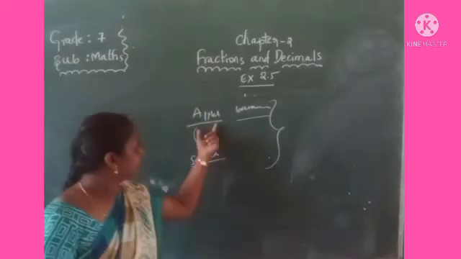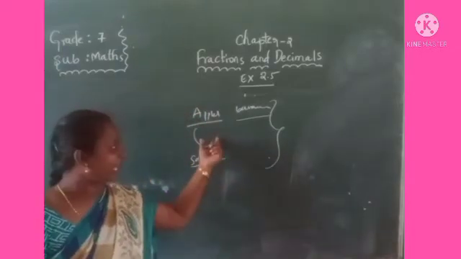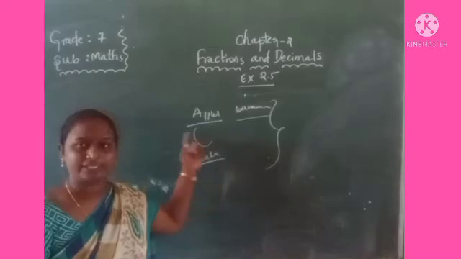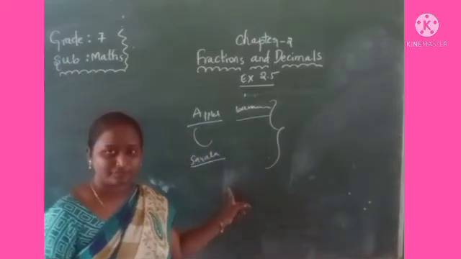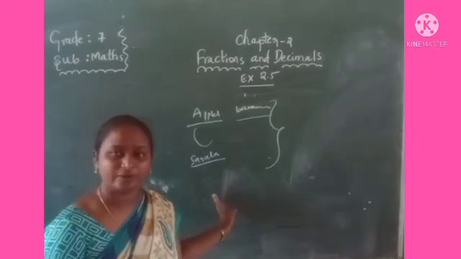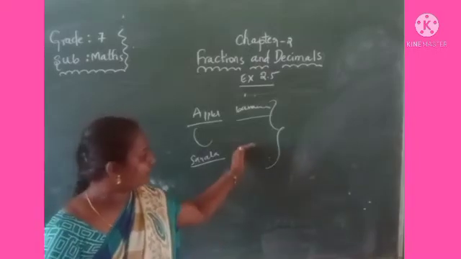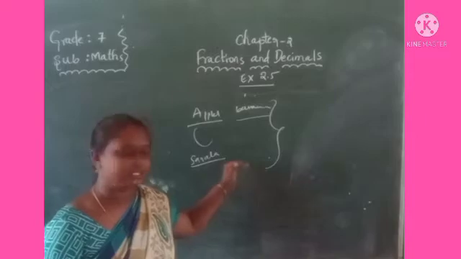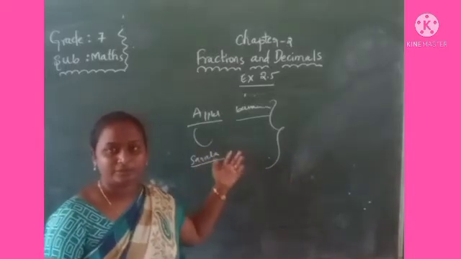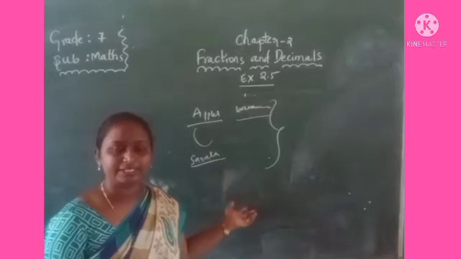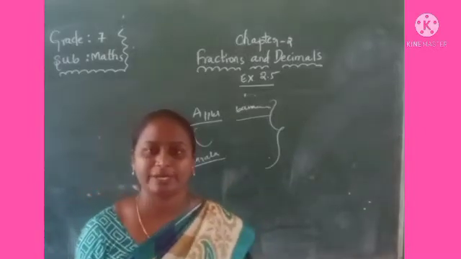First, we add the total weight of the fruits bought by Shama. Similarly, the total weight of the fruits bought by Sarala, that is oranges plus bananas. After that, by comparing the two weights you find which person bought more fruits. Comparison means finding it by subtracting.